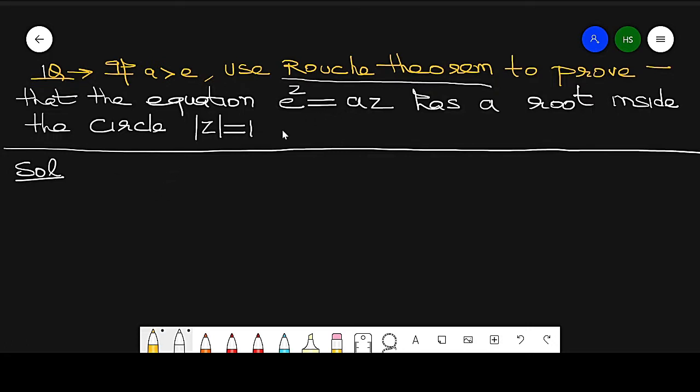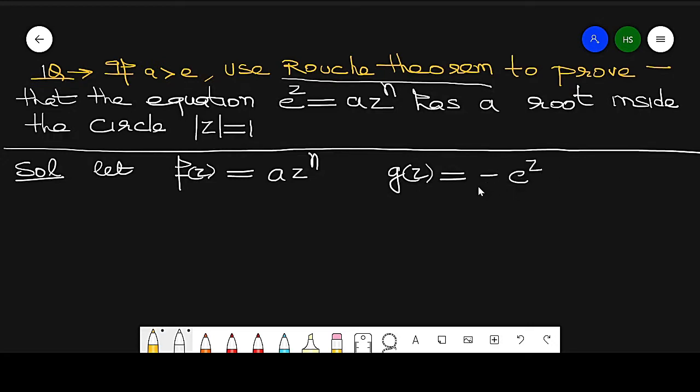Now if I take f of z equal to a into z raised to power n, and g of z equal to minus e raised to power z, these are the two functions.